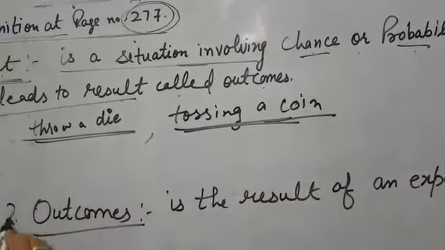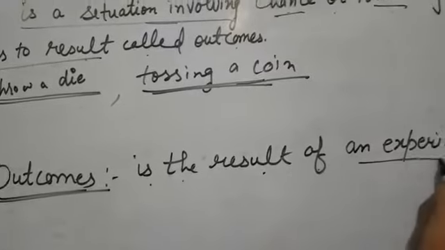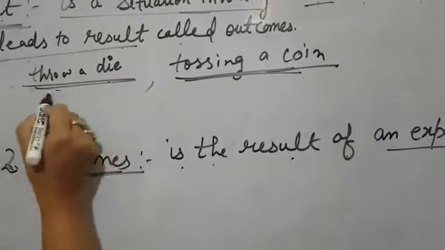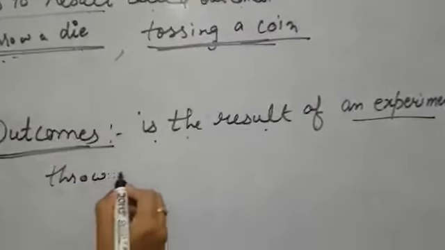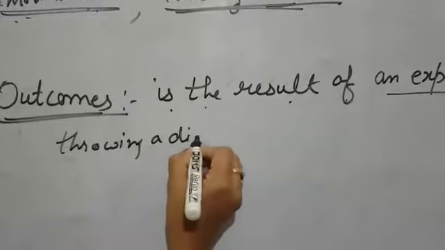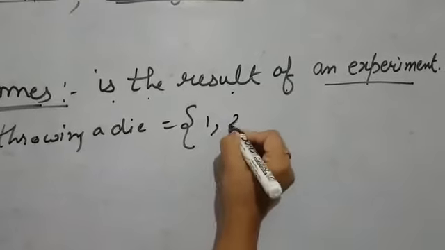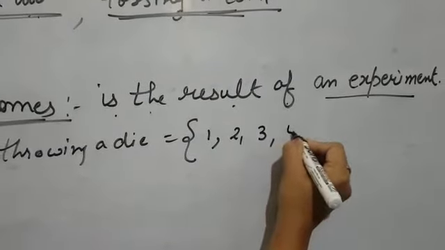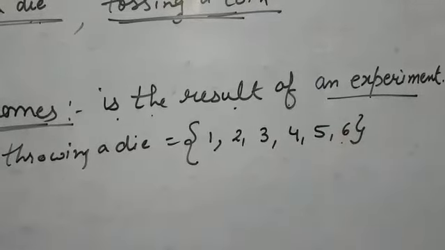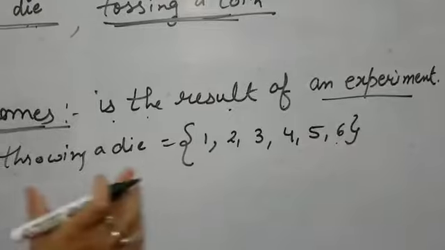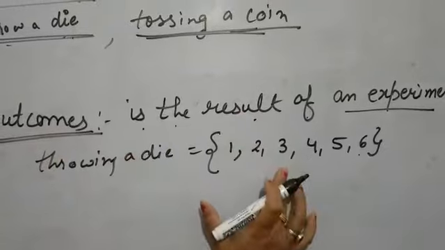And next is outcomes. Outcomes are the result of an experiment. When we do an experiment, like we throw a die, what are the possible outcomes? Throwing a die, how many outcomes does it give us? Either 1 will appear, or 2, or 3, or 4, 5 or 6. The maximum number is 6. 7 never appears on a die. So the possible outcomes are the result of an experiment.